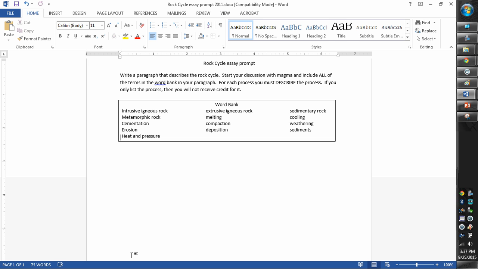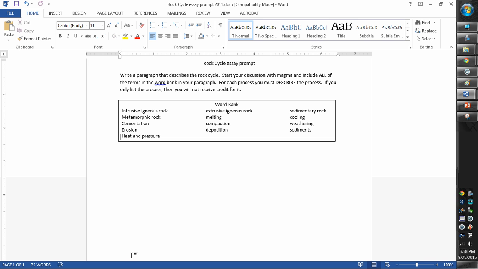The directions say to start your discussion with magma and include all the terms in the word bank in your paragraph. For each process, you must describe the process. If you only list the process, then you will not receive credit for it. As you're doing your peer review of someone's paper, if they just list the process, don't give them credit for it because they're not doing them any favors. When their written final exam is graded, if it's not described, then they're not going to get credit for it on the final. So we want to make sure that we're practicing the way that we're going to be tested.